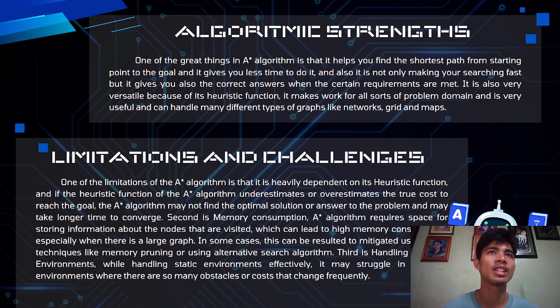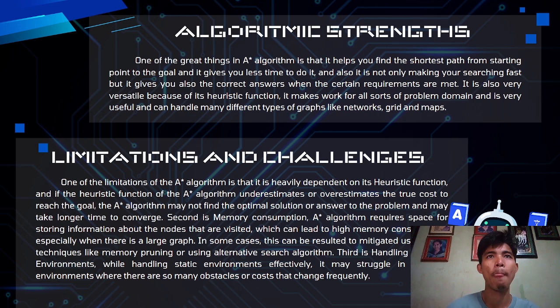Next is limitations and challenges. One of the limitations of the A-star algorithm is that it is heavily dependent on its heuristic function. If the heuristic function underestimates or overestimates the true cost, it may not find the optimal solution or the correct answer to the problem, and it may take longer to converge.